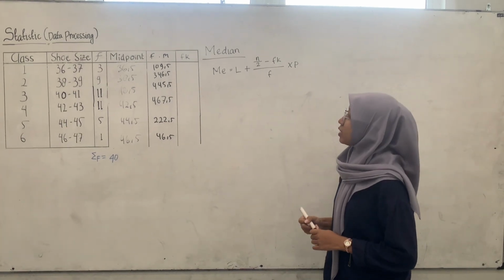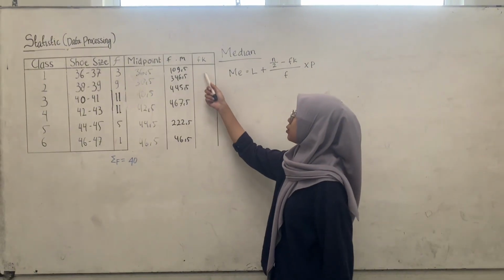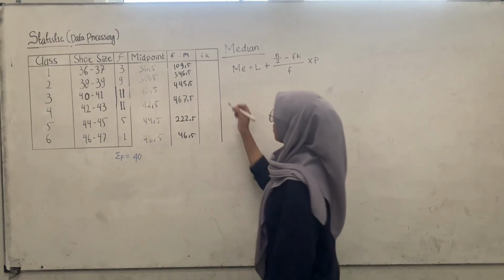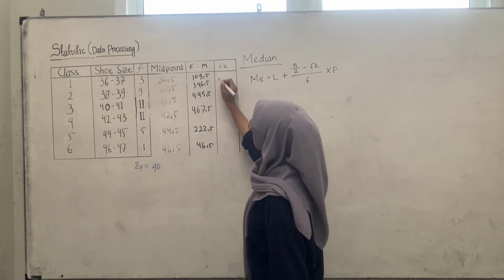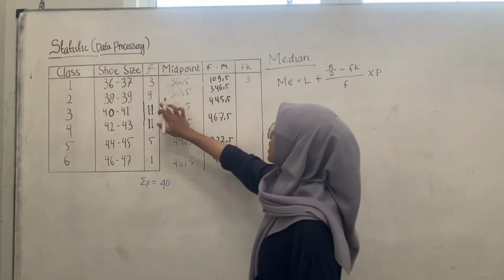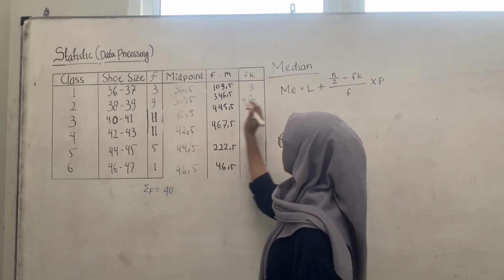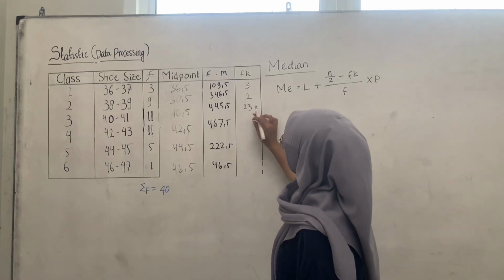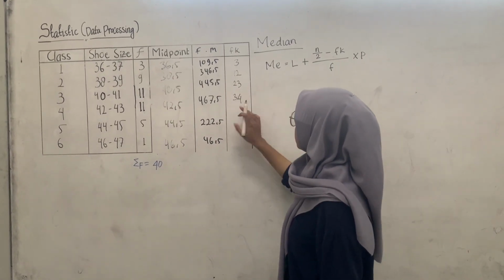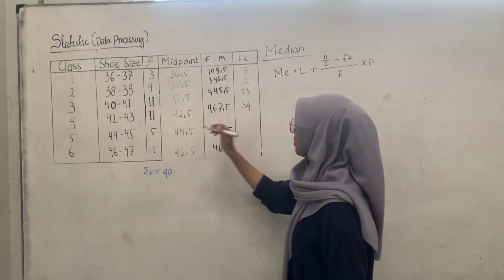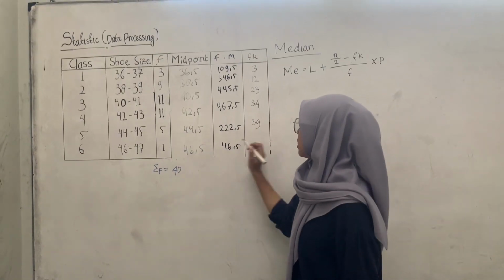To find the median, before that, we find the cumulative frequency. Cumulative frequency is from the frequencies: 3, 3 plus 9 is 12, 12 plus 11 is 23, 23 plus 11 is 34, 34 plus 5 is 39, and 39 plus 1 is 40.